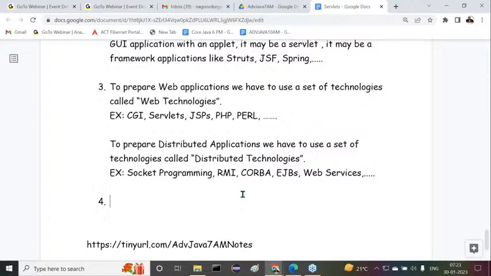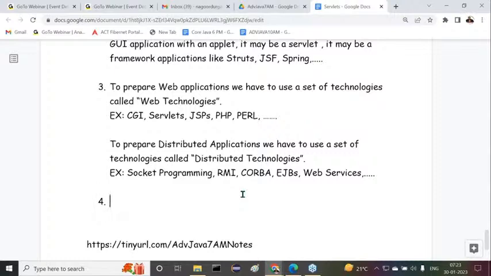To run both the applications, to execute both the web applications and distributed applications, we need a server. We need server software. Without a server, we are unable to execute web applications as well as distributed applications. In both cases, we require a server.